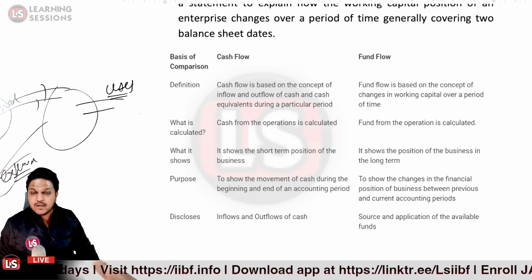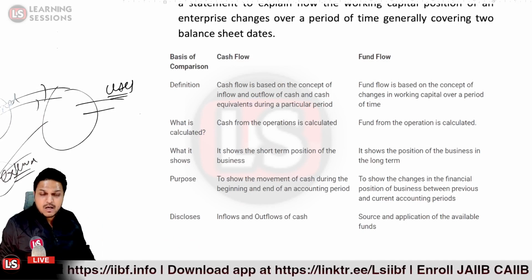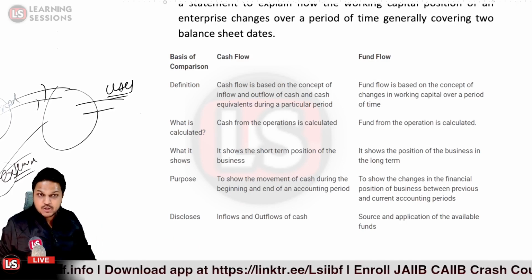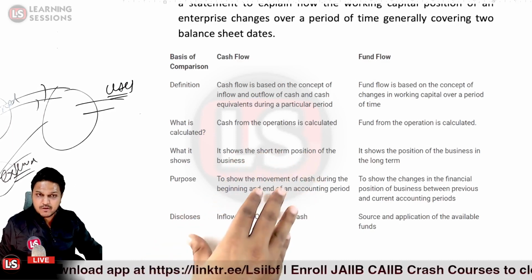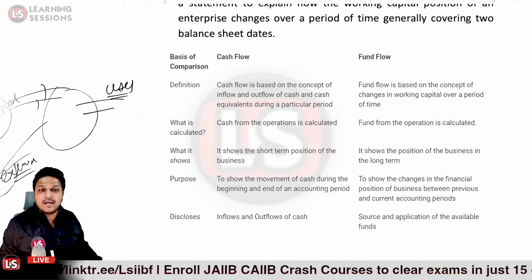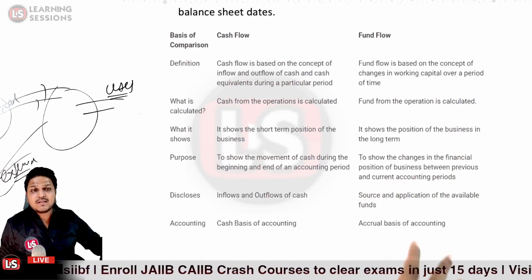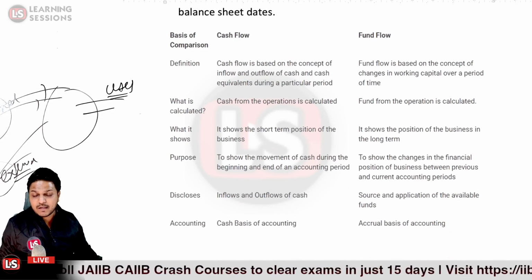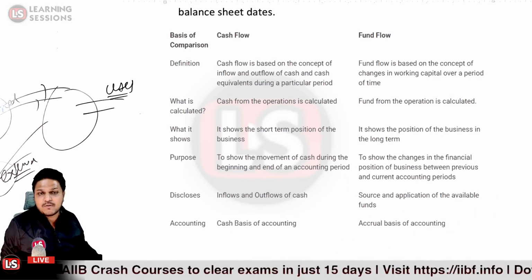It was due. You have counted it in your profit and loss account, but actually you have not received it so far. So as per the cash flow, it will not be covered over there, but as per the fund flow, it will be covered. Cash inflows and outflows are disclosed, whereas in the case of fund flow, we are covering the sources of funds and uses of funds.